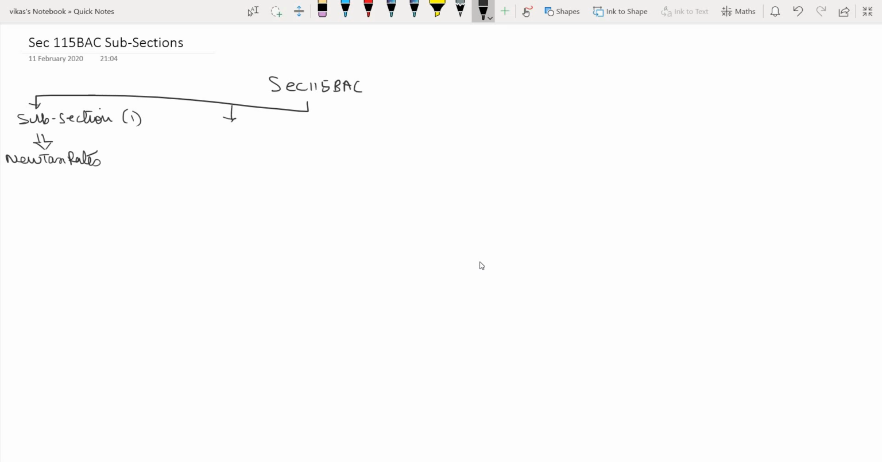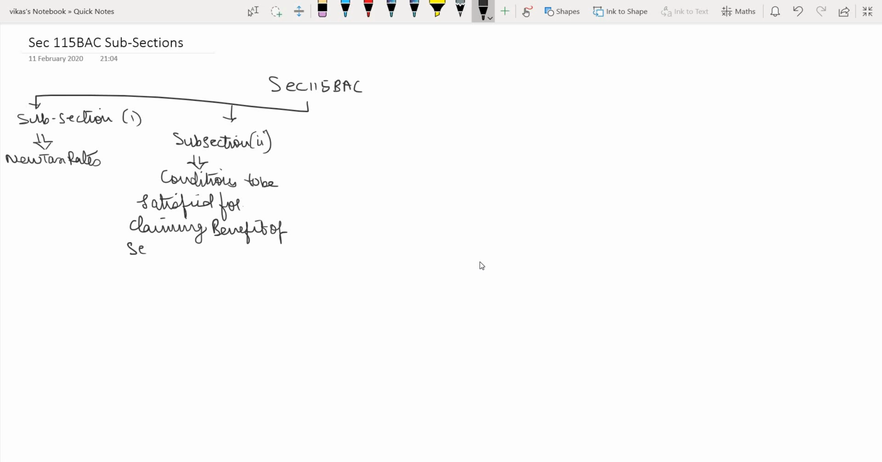and then subsection 2 talks about conditions to be satisfied for claiming benefit of section 115BAC.